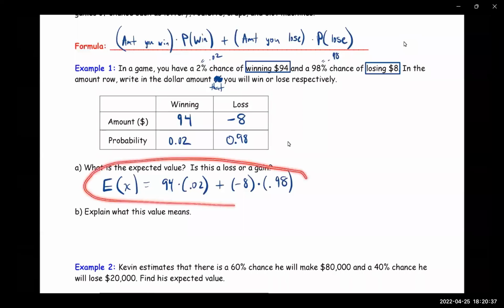All right, so there it is. That's your formula for expected value. This is going to tell you how much you should expect to win or lose in this game.